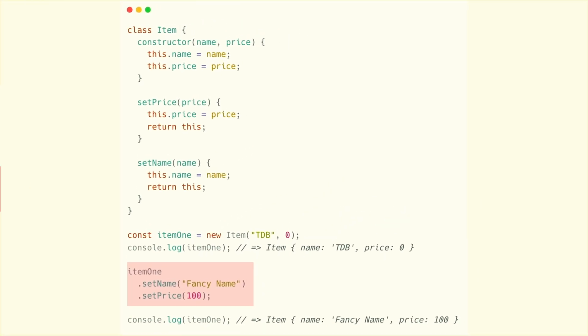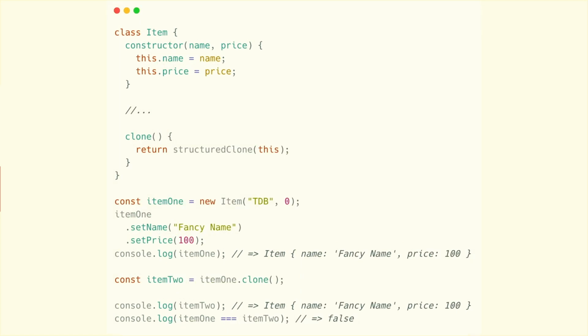We're chaining method calls on item 1. It looks like a language, and it's easy to tell that we're setting the name and then the price. We're able to do so because our setPrice and setName methods always return a reference to the instance of item via the this keyword. Going back to our CEO's ask, let's take a look at what duplication might look like.